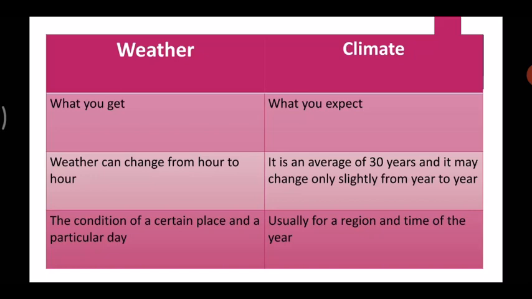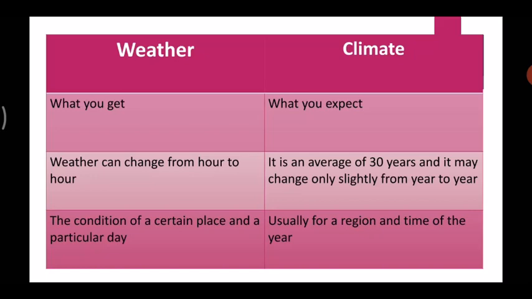Now, when we talk about weather of a place, look at the third point, it is usually the condition of a certain place on a particular day. So, if the place changes, the weather may change, and if the day changes, the weather may change. But in the case of climate, it is usually for a region and time of the year. For example, if we are talking about January, it is cold. That is, in that time of the year, it will be cold.